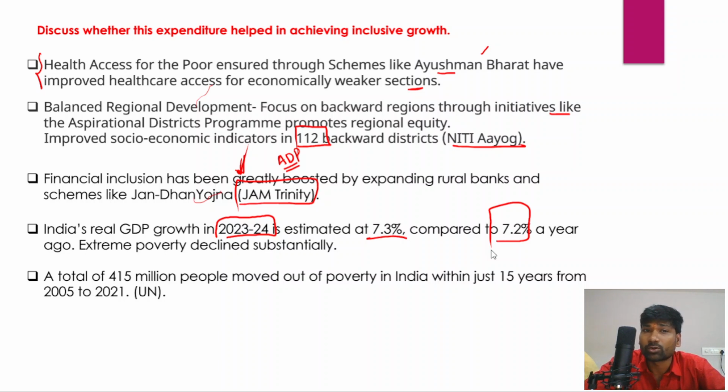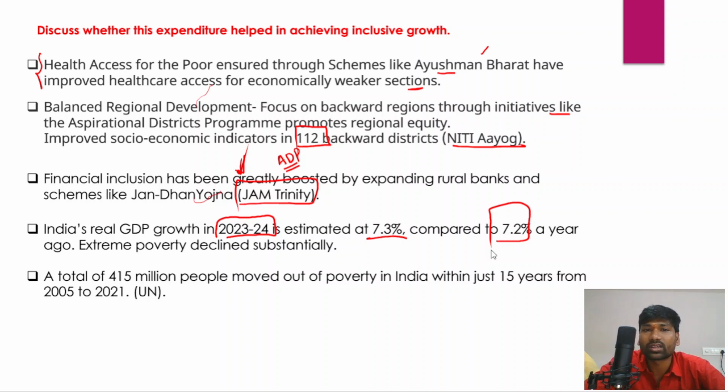So, at 7.3 percent in the financial year 23-24. So that's why the Indian economy is known as one of the fastest growing, the global largest economy in the world. And in fact, because of the huge economic growth that we have been achieving, we are also substantially reducing the levels of poverty across India. So a total of 415 million people moved out of poverty in India within just 15 years from 2005 to 2021, as per the UN records.